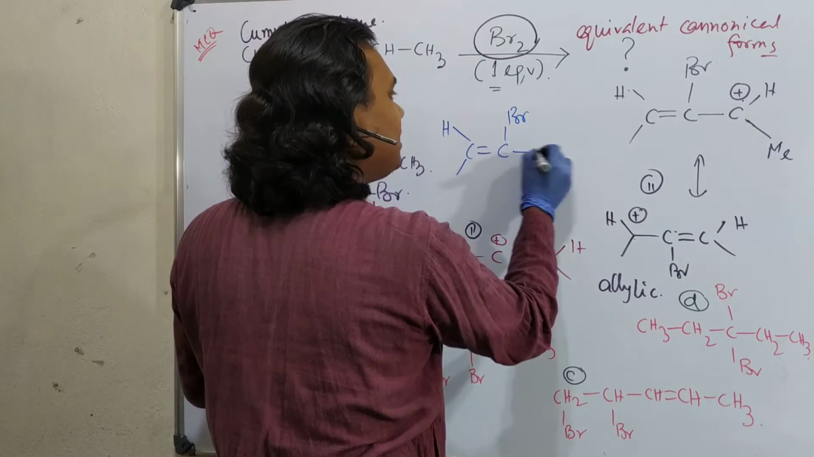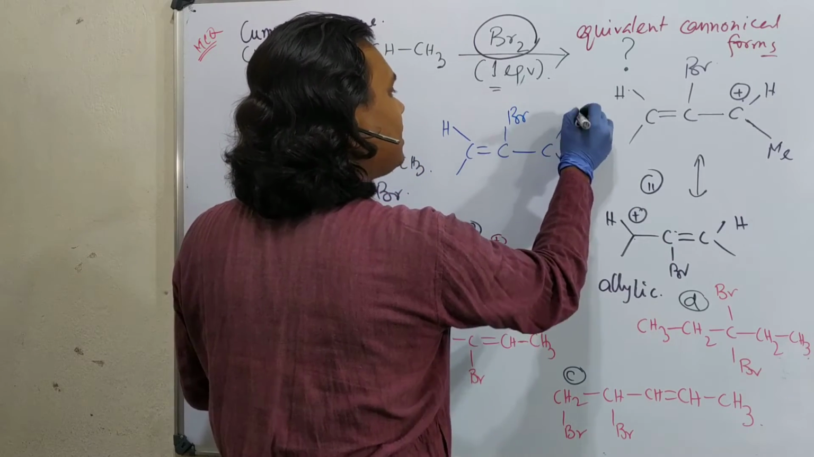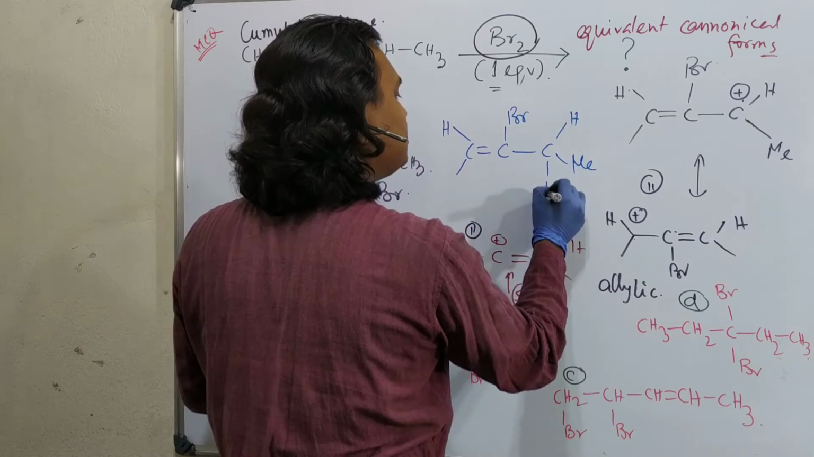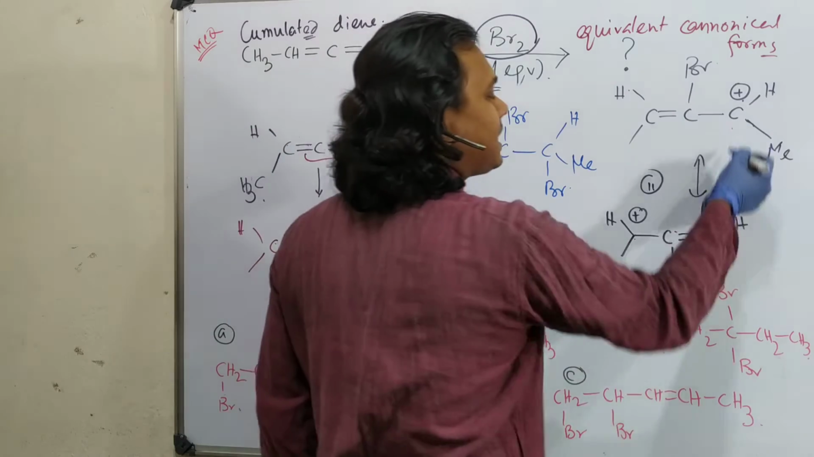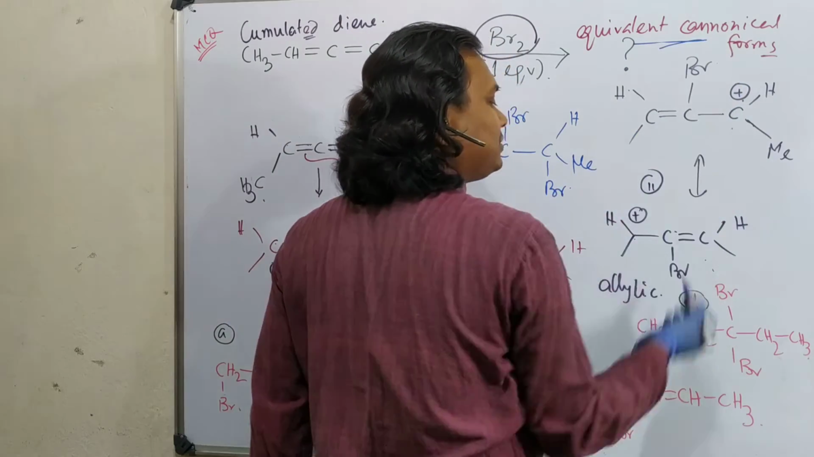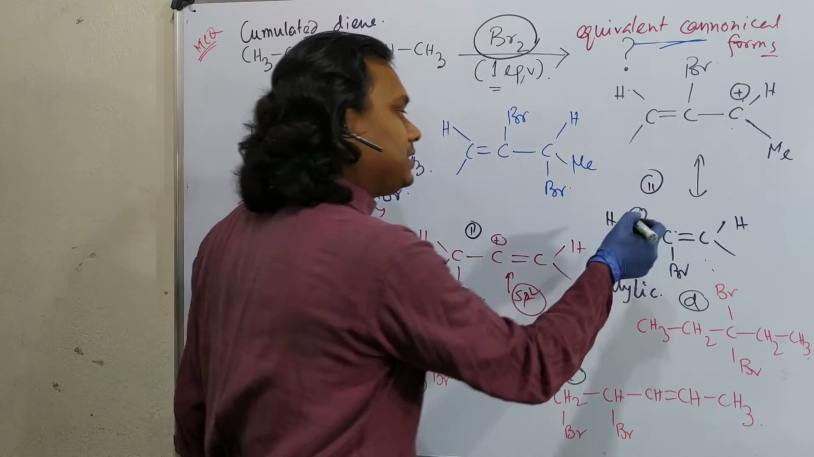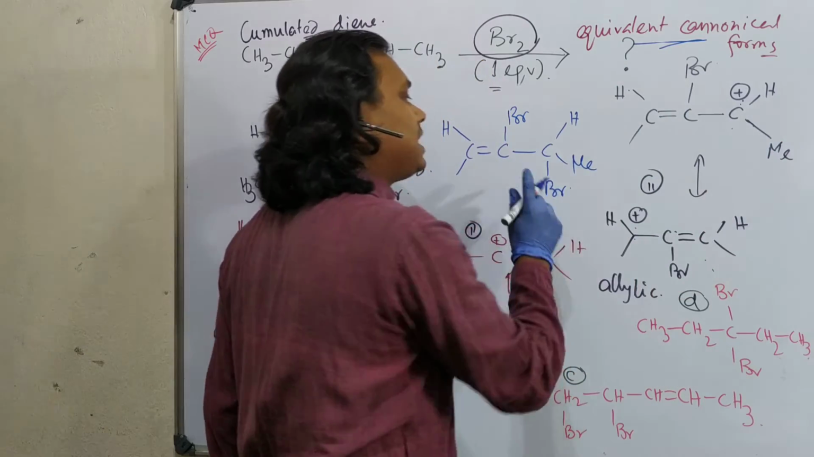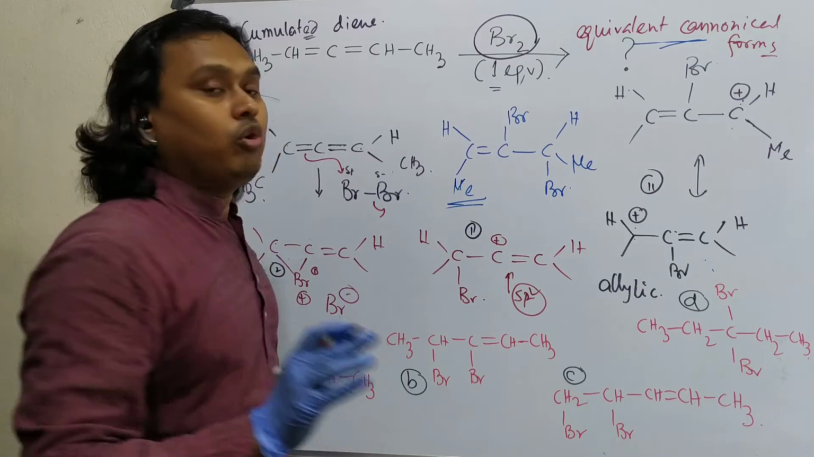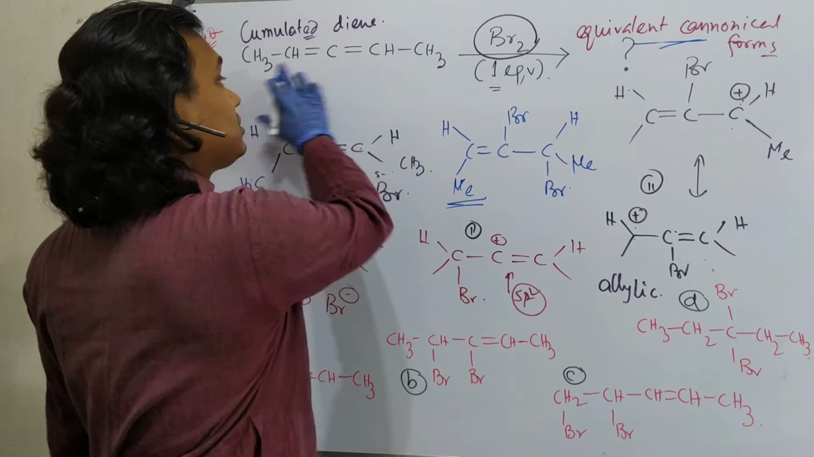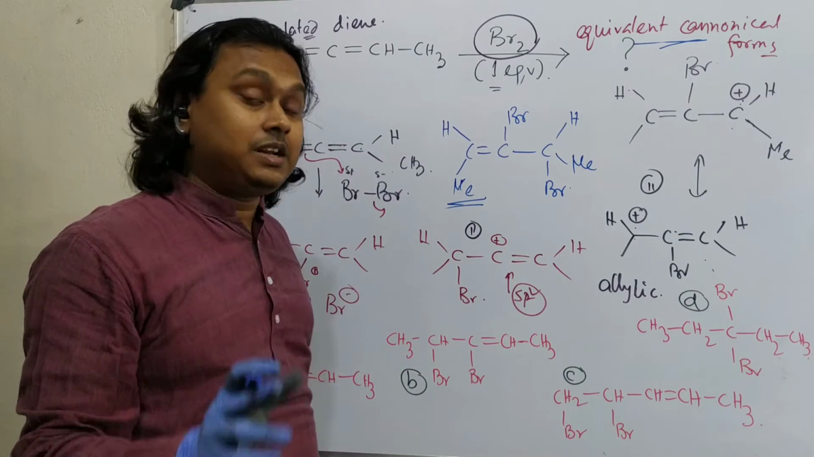CHMeBr. Why the same compound? Because it's symmetrical. Both are exactly symmetrical. That's why I said equivalent canonical forms. So whether bromine attaches at this center or this center, it ultimately results in the same compound. So this is the overall discussion. If this were not symmetrical, then you would have got a mixture of halides.